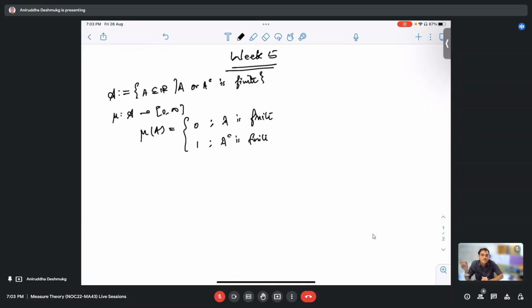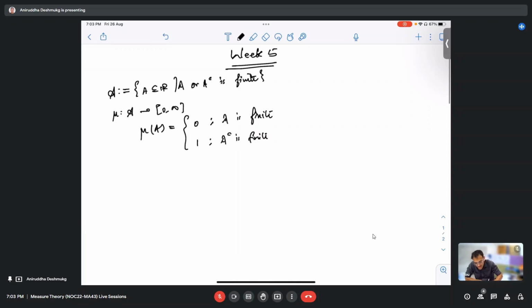One is that the measure of the empty set should be 0, and the other is that it should be countably additive. The measure of the empty set is immediate from the definition, because the empty set is finite, so its measure is 0, which is what we require. So the only thing we need to check is countable additivity.